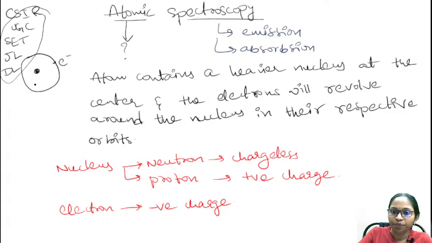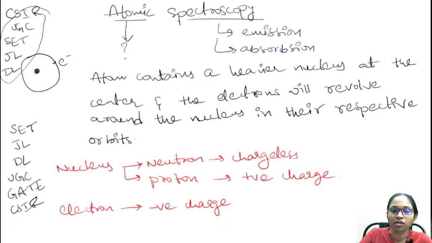Coming to the difficulty level, the SET examination is easier than all the above examinations. SET is easier, and then after that JL and DL, then UGC NET, then GATE, and then after that the CSIR NET examination. This is the order of the difficulty level of your examinations. CSIR NET will be harder when compared to the SET examinations. So you just go through my lectures, it will be enough for you.